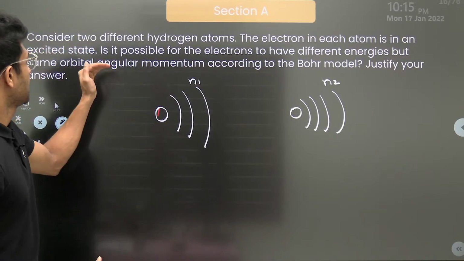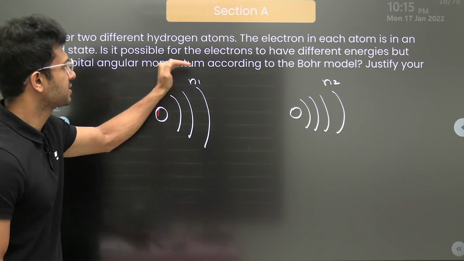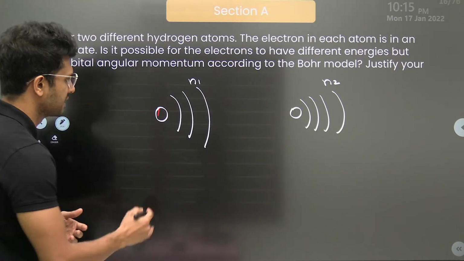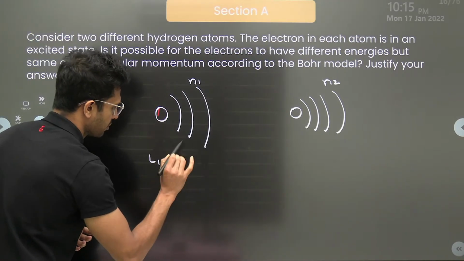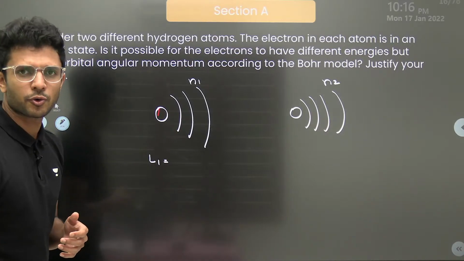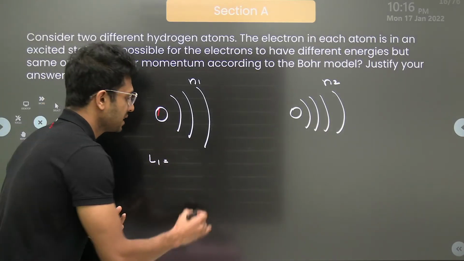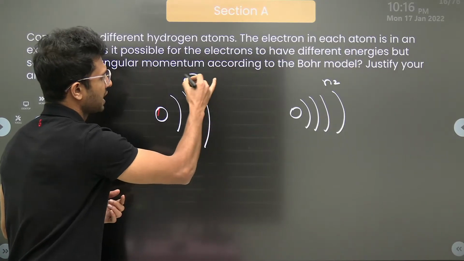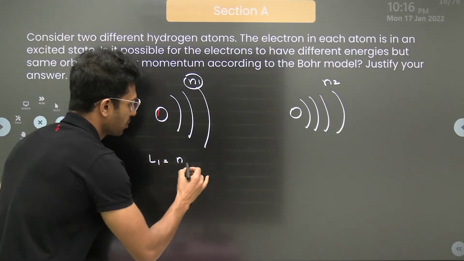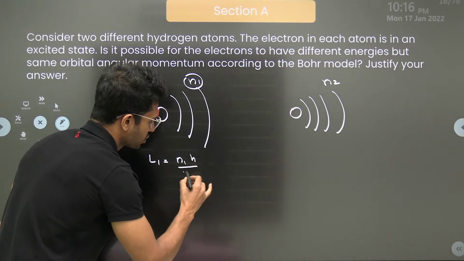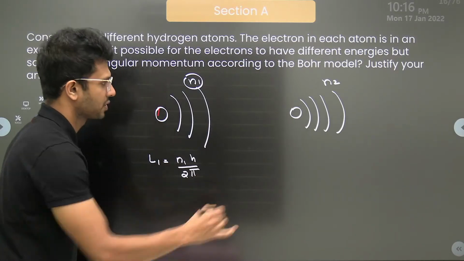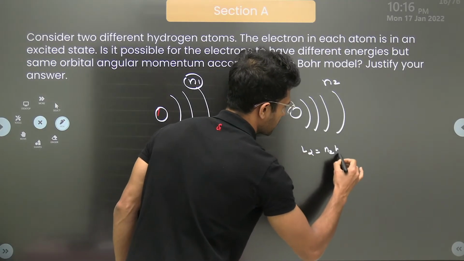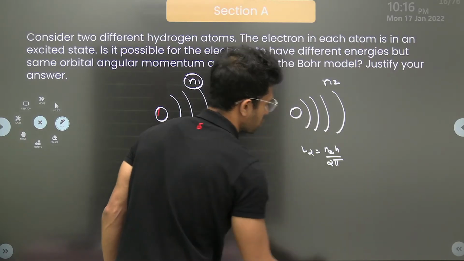The question says, is it possible for it to have the same angular momentum and different energies? So first, let us write down the formula for angular momentum. It should be an integral multiple of h by 2 pi. So as the electron is in an n1 orbit, angular momentum L1 will be equal to n1 h divided by 2 pi. And L2 is equal to n2 h divided by 2 pi.